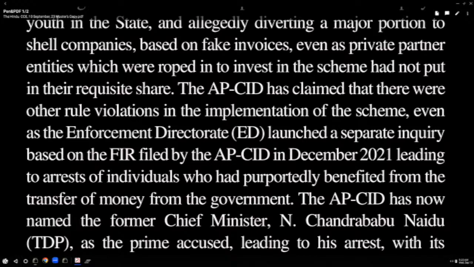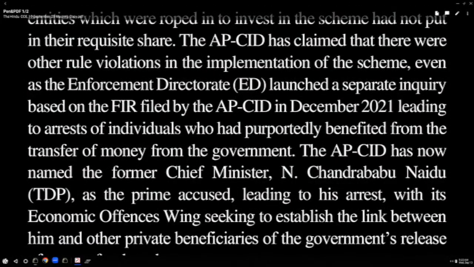AP CID has claimed that there were other rule violations in the implementation of the scheme, even as the Enforcement Directorate launched a separate inquiry based on the FIR filed by the AP CID in December 2021, leading to arrest of individuals who had purportedly benefited from the transfer of money from the government. So what do you understand? What is the allegation here? Some individuals got benefited because the funds were diverted from the government to those individuals. And the case is all about that.